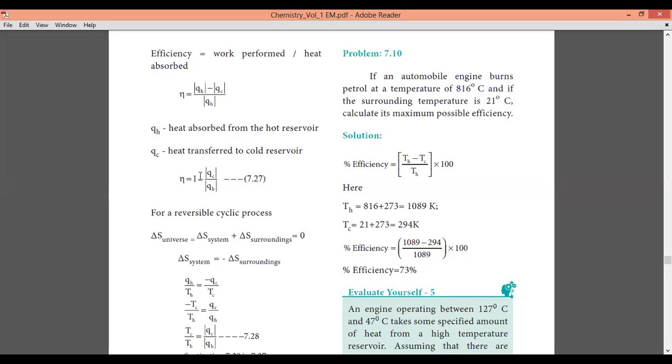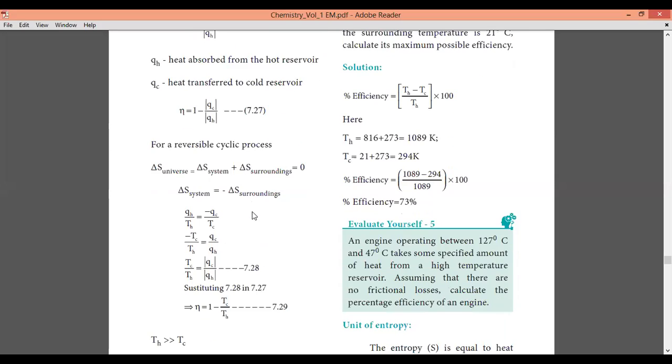So now the efficiency is 1 minus QC by QH. Here for the reversible process, delta S universe is delta S system plus delta S surroundings, which is equal to 0. So delta S system is equal to delta S surroundings.